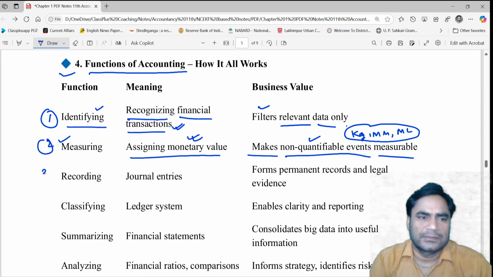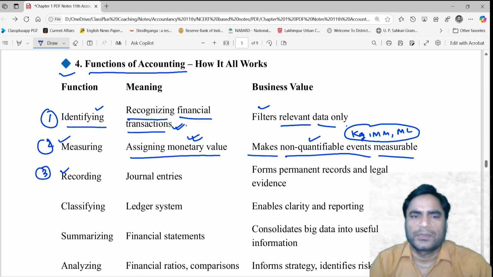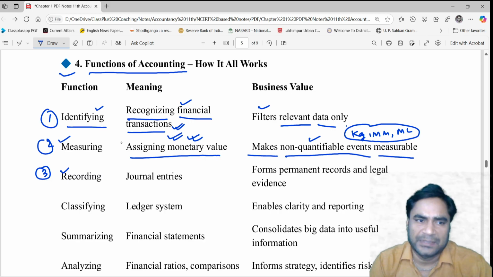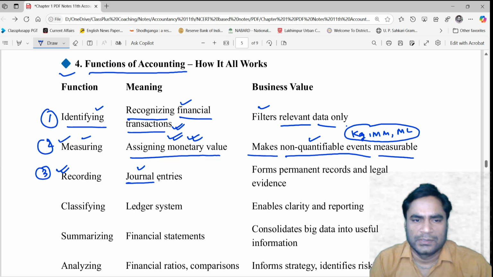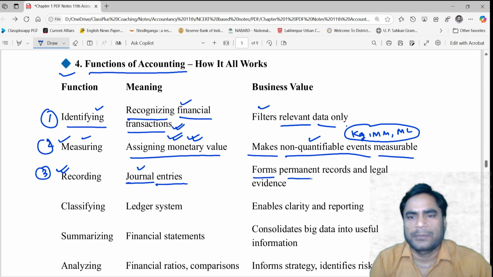So the third function is recording. Whenever you have recognized the financial transactions and assigned the monetary value, it means the amount of that particular transaction is determined in the second function. The third very important function is recording. This is done in the journal book, and the recording is called passing the journal entries. Okay, this forms permanent records and legal evidence.